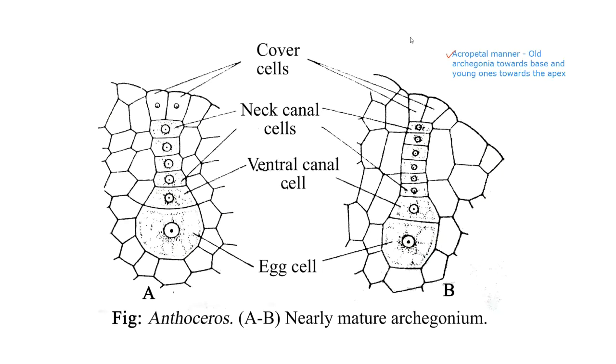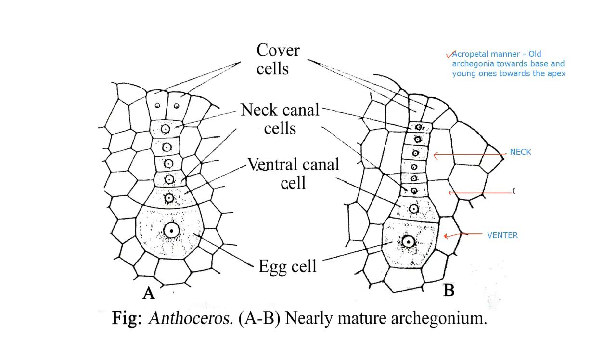So I would just add a few labels over here. I will refer to this as the neck, and this base as the venter. And the word I used earlier, that the archegonia are sunk within the gametophytic tissue: this is the entire gametophytic tissue.